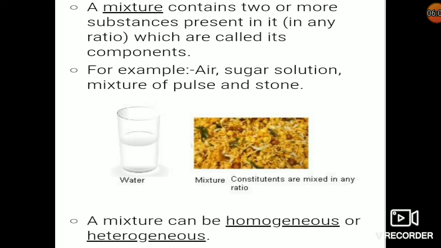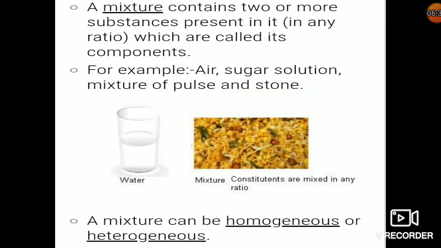Next, we'll go for the mixture. A mixture contains two or more substances, but do remember here among the substances you are not getting any strong chemical bond. Weak bond or weak attraction may exist there, but no strong chemical bond you will get in the mixture. Examples of mixture are air, sugar solution, then a mixture of pulses and stones, etc.